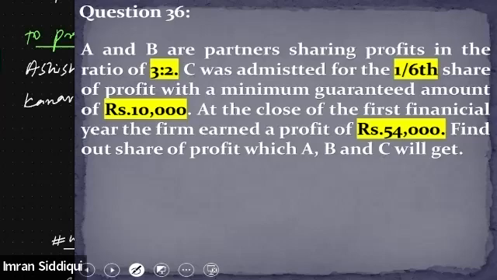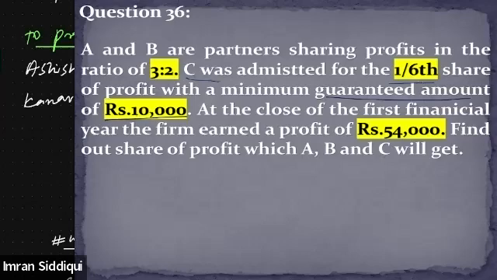C was admitted for a 1/6 share of profit with a minimum guaranteed amount of rupees 10,000.